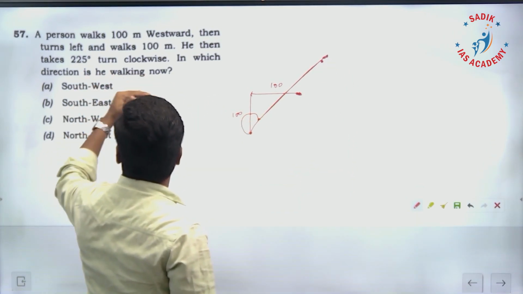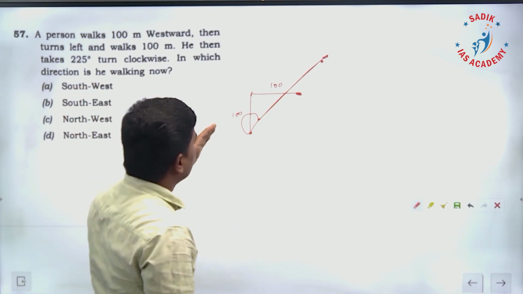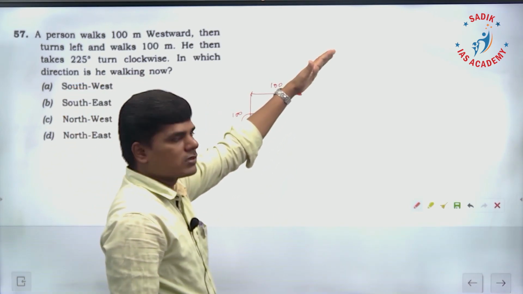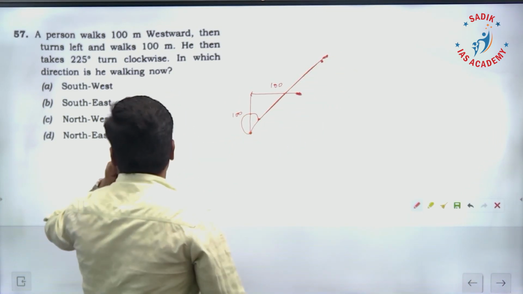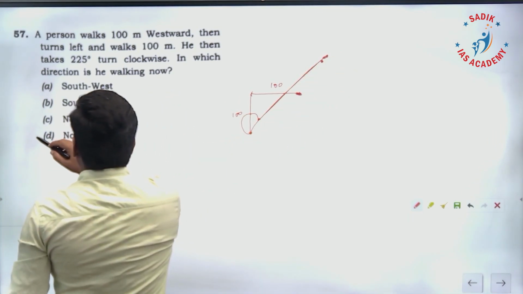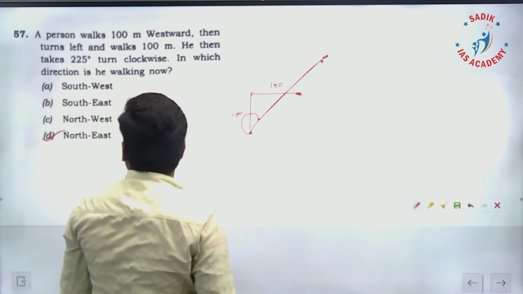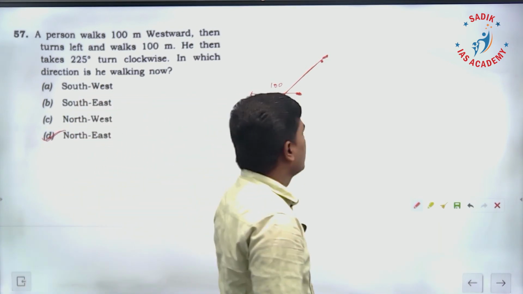Turn clockwise, in which direction is he walking now? If he turns like this and walks towards this point, with respect to the starting point, it is going to be the northeast direction. So it is going to be D.